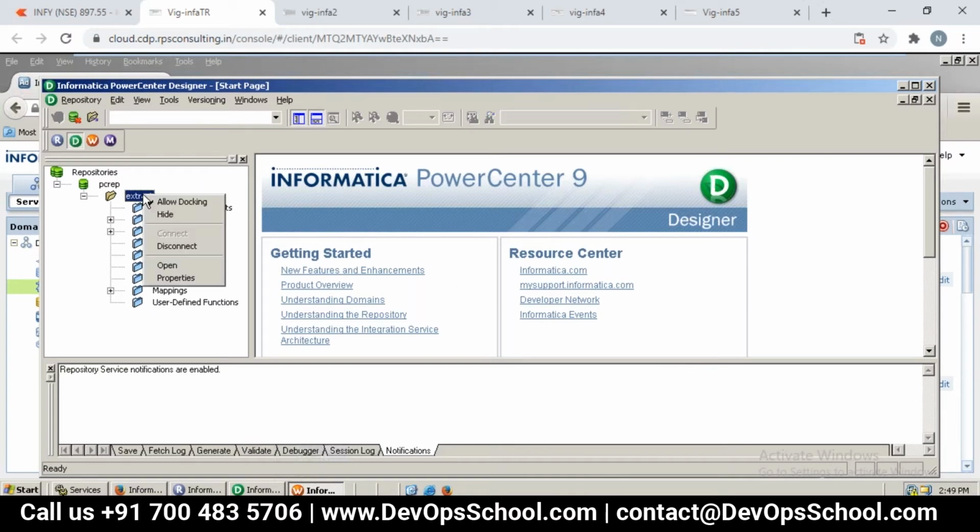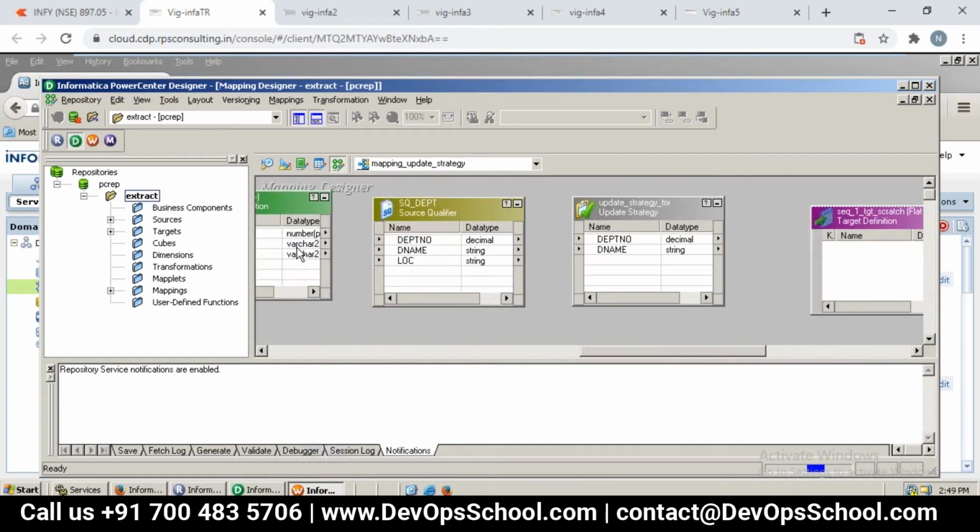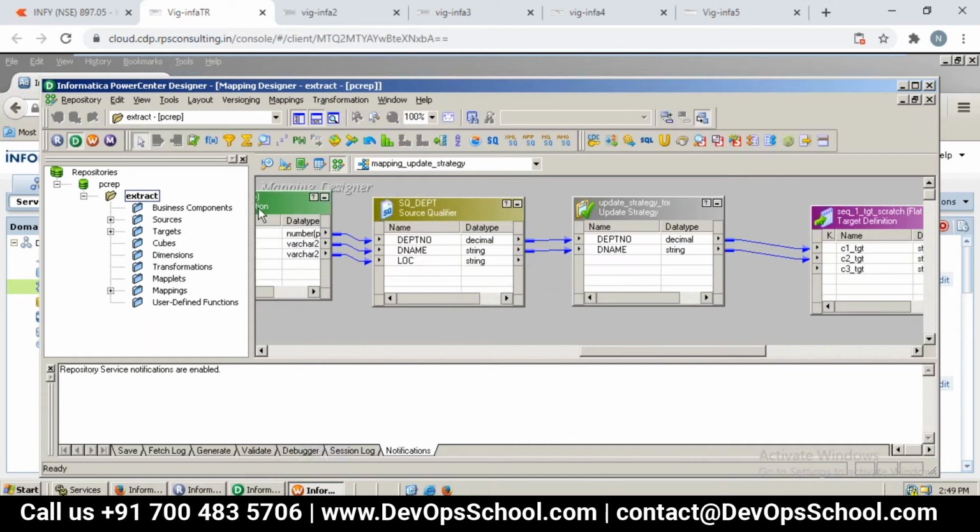Now the PC int is ready, so we can take any workflow so that we can get it executed.